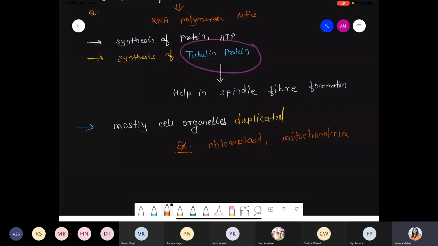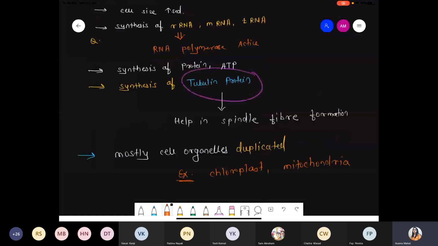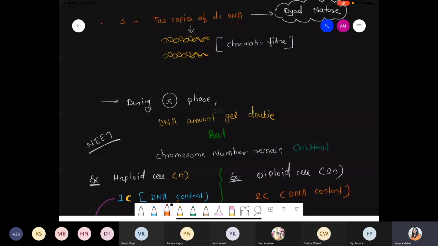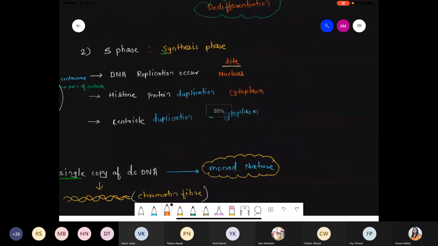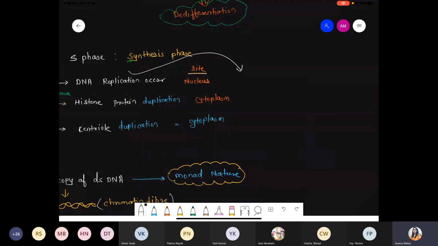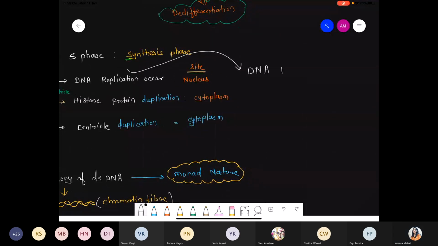Okay, very nice. One point, add one point in this phase. I just forgot to tell you, in the S phase. Right. So in the S phase, please write down one point. Just as we discussed, for the synthesis of RNA there is a requirement of an enzyme, that is RNA polymerase. Similarly, for the synthesis of DNA there is a requirement of one enzyme, that is DNA polymerase. So obviously we are talking about the DNA replication process occurring during the S phase, and for that DNA replication there is a requirement of the DNA polymerase enzyme.